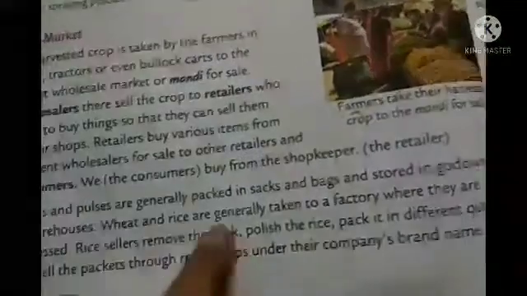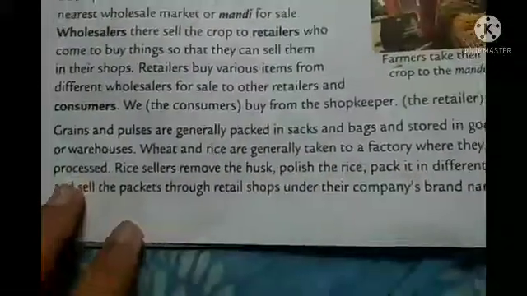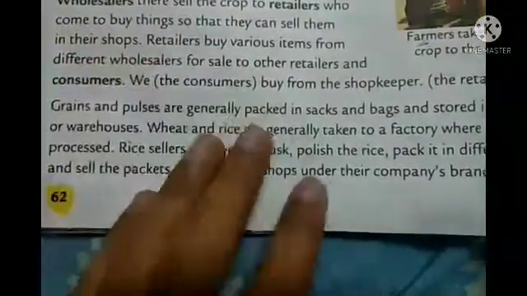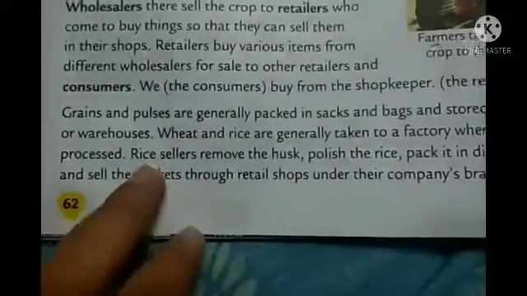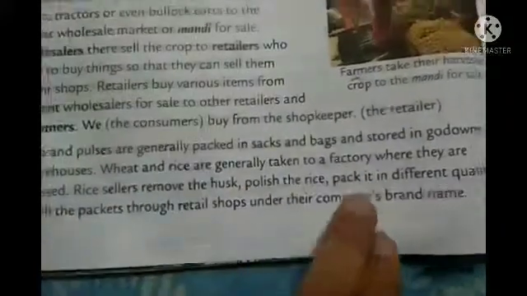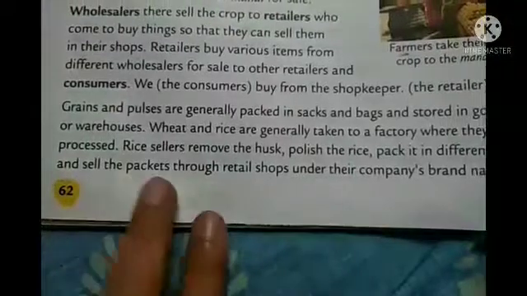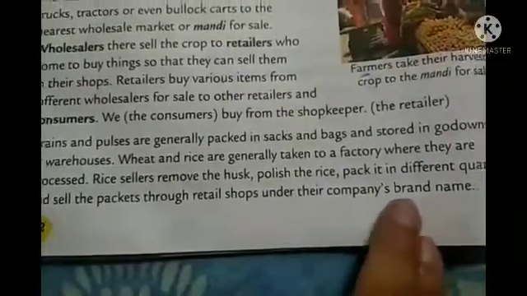And wheat and rice are generally taken to the factory where they are processed. Okay, means directly the wheat and rice we cannot use. So for that they used to be taken to the factories. Now the rice seller removes the husk, polishes the rice, packs it in different quantities and sells the packets through the retailer shop under their company's brand name.